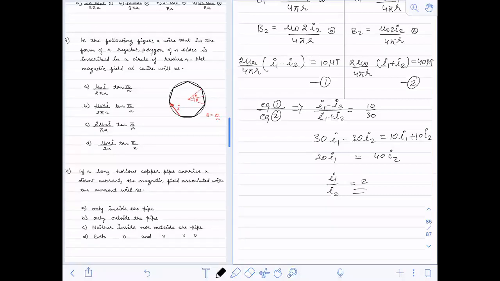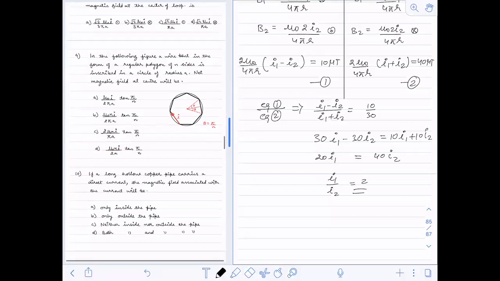See, I will not tell you this answer, because I have given this question in the NEET exam. You should solve this. I will not tell you the answer because this question is there in the NEET, so you should solve it now.